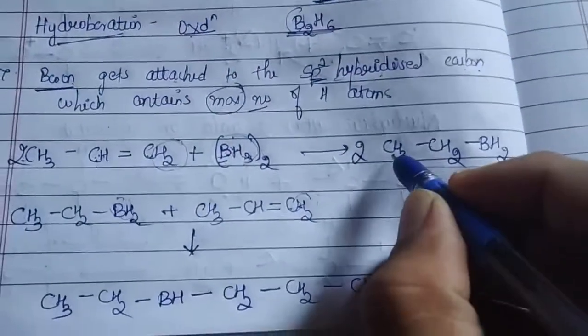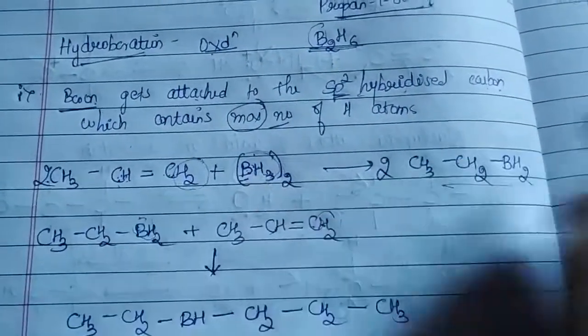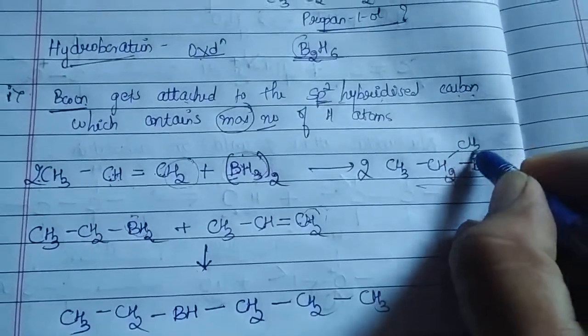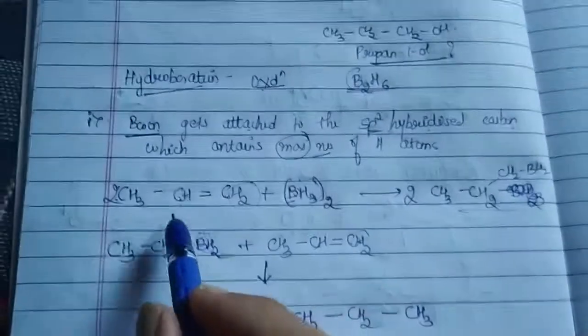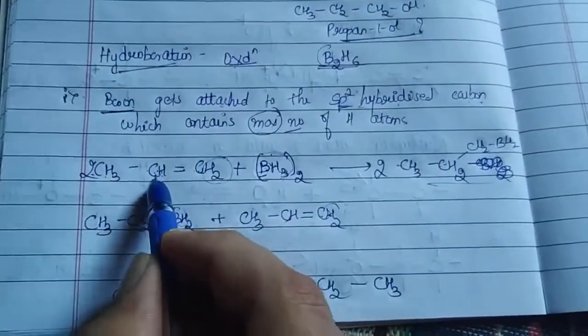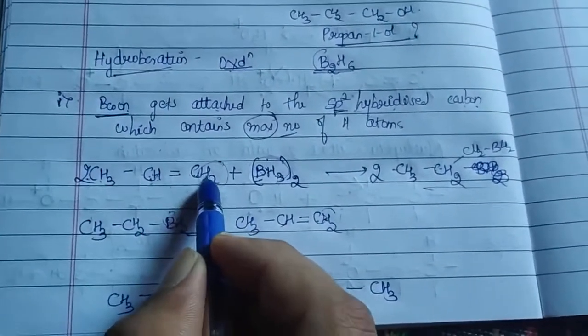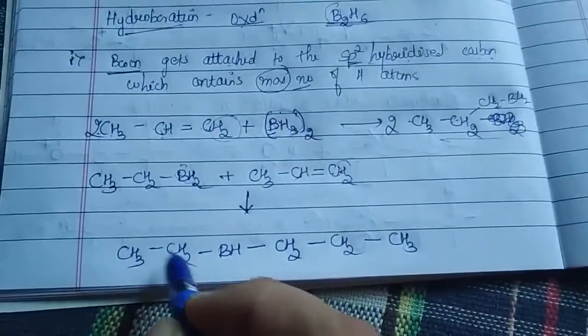Oh yeah, here what should happen, CH3 CH2, there should be another CH2 BH2 coming, right? Here like this, one carbon was missing. Sorry guys. So you see here 1 2 3, here also 1 2 3. One hydrogen attached to this carbon, and here BH2 attached, right? Here also I think one has been missed.